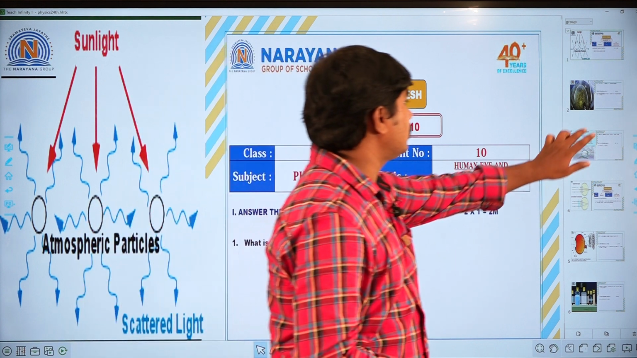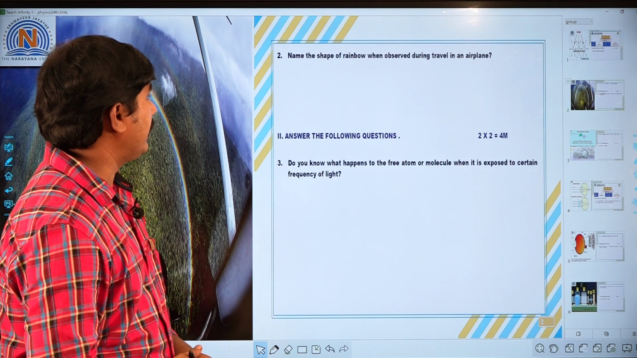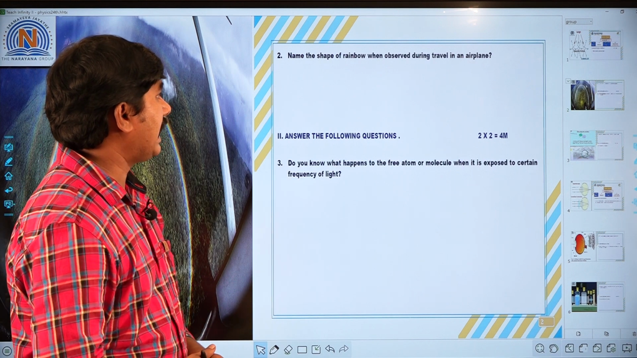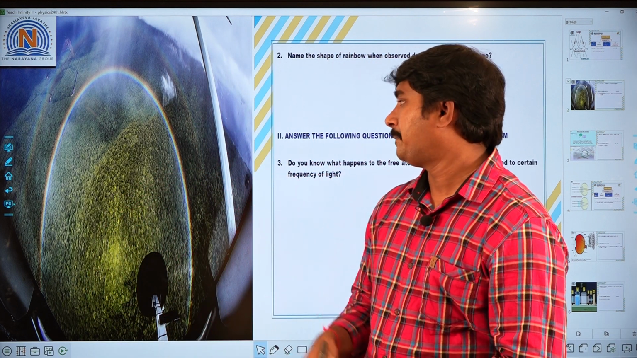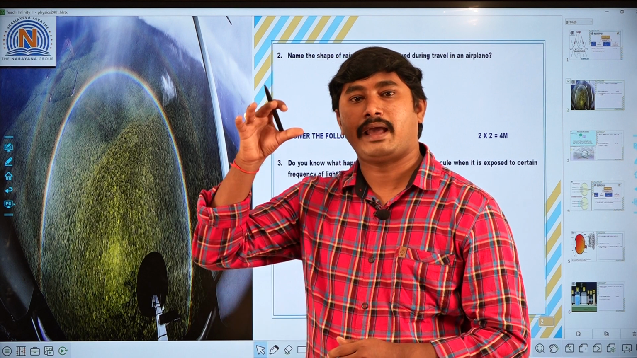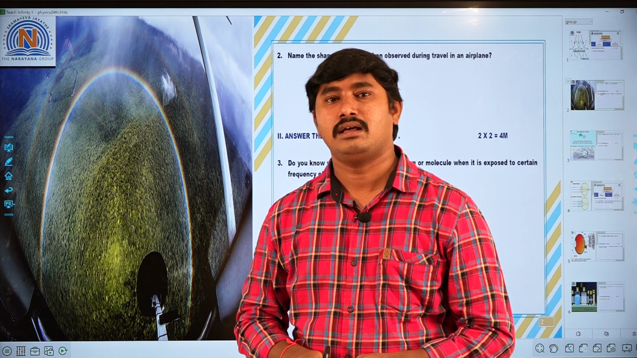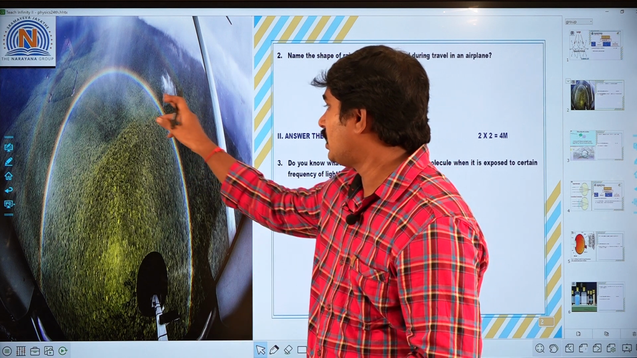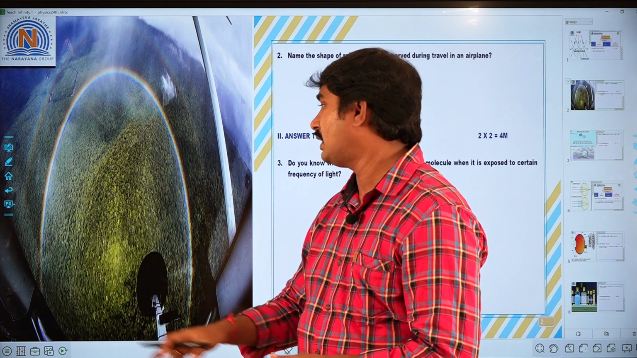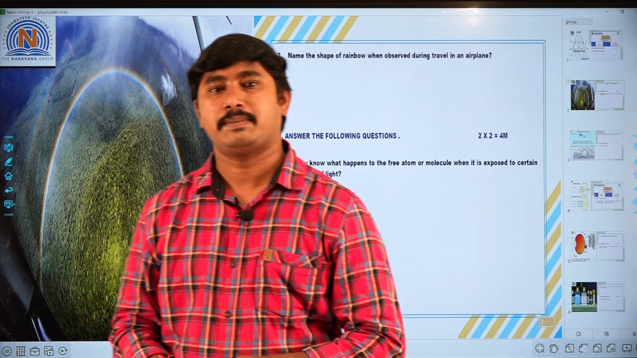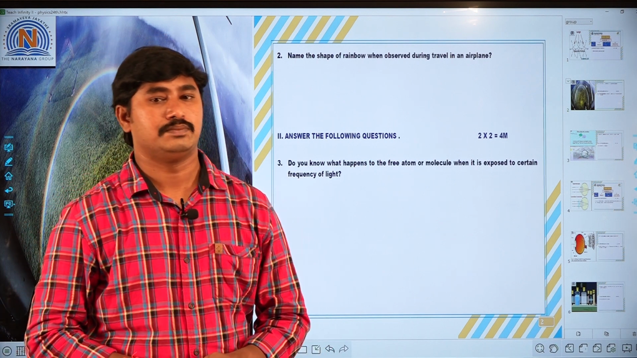Next, go to discuss question number 2. See the question here, name the shape of rainbow when observed during traveling in an aeroplane. What is the question meaning here? You want to see that rainbow from an aeroplane, what is the shape of the rainbow? See here, the picture is taken from the aeroplane only. So see the picture, the rainbow looks like a circle shape. What is the shape here? Circle shape. The perfect shape of the rainbow is actually a circle. So that is the answer for question number 2.